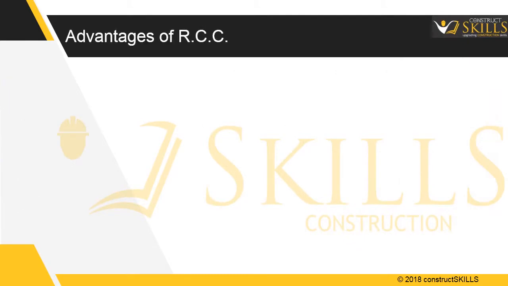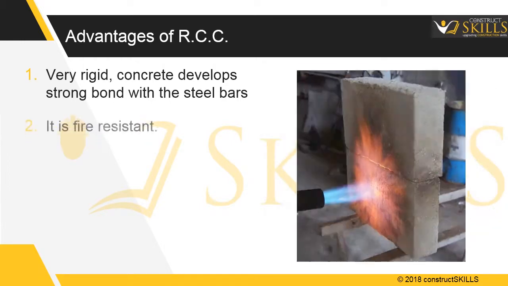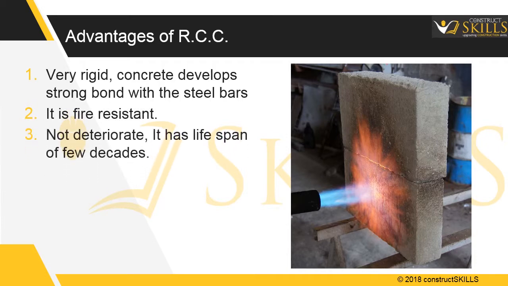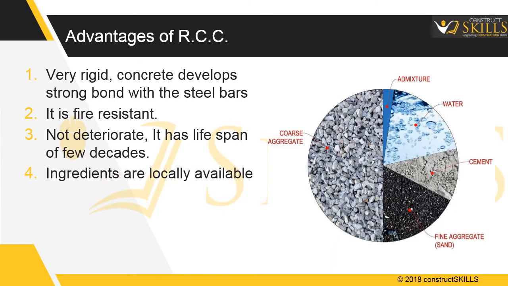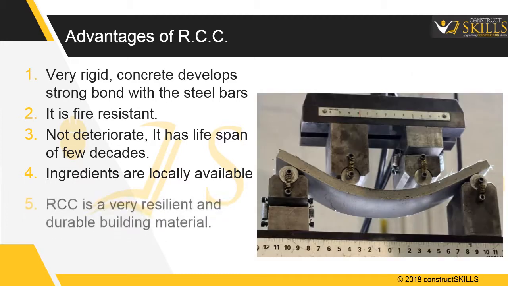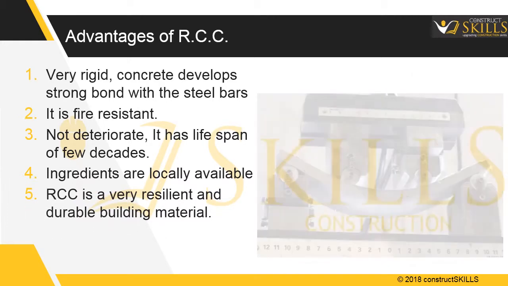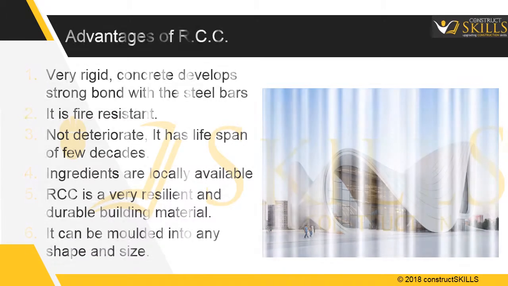Advantages of R.C.C. First, an R.C.C. structure becomes very rigid, because the concrete develops a very good bond with the steel bars. Second, it is fire resistant. Third, R.C.C. structures do not deteriorate and have a lifespan across a few decades. Fourth, ingredients of R.C.C. are locally available. Fifth, R.C.C. is a very resilient and durable building material. Sixth, it can be molded into any shape and size.